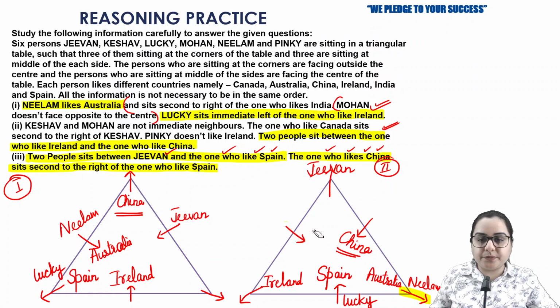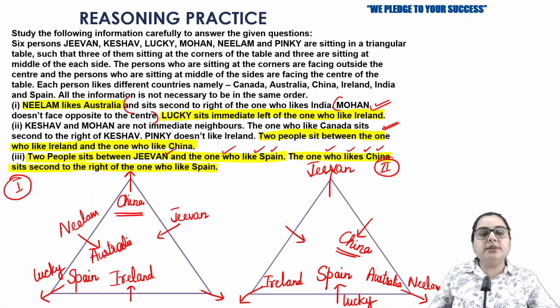Okay, right. So now let us move further. So we are done with Neelam and Australia. Now we need to write about India. Neelam said second to the right of the one who likes India. So in the first possibility, where can I write India?